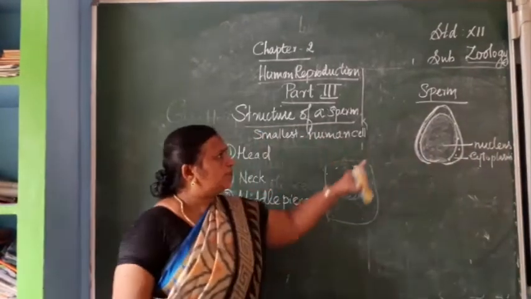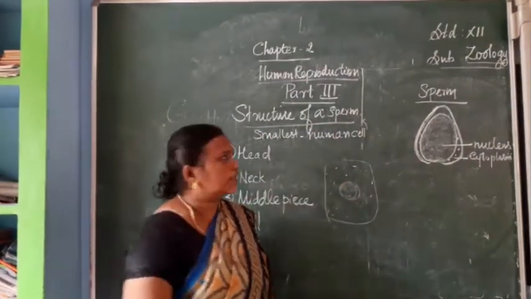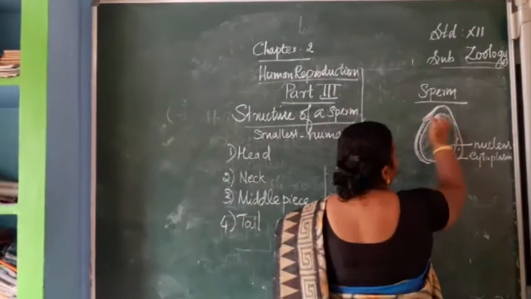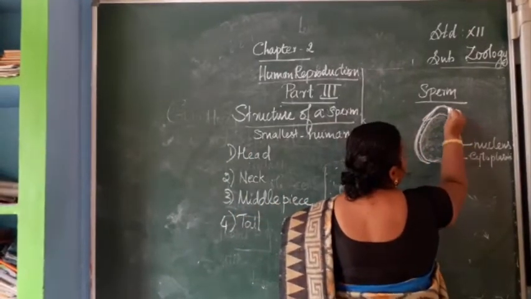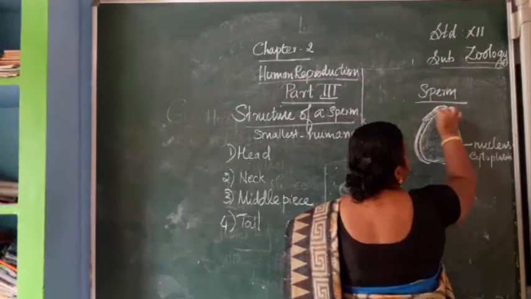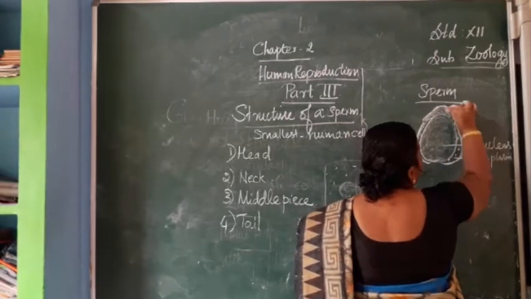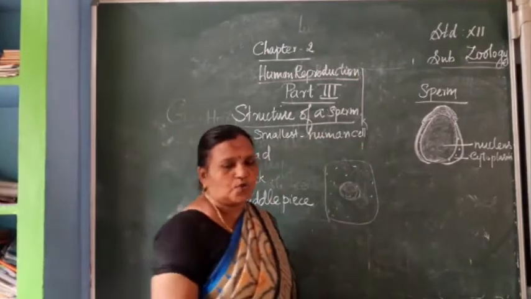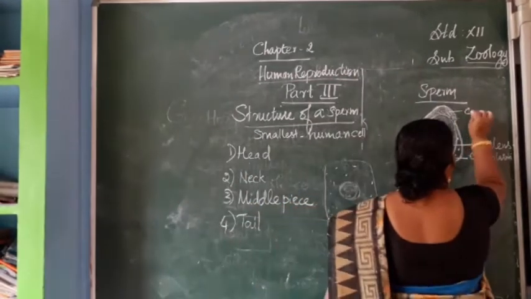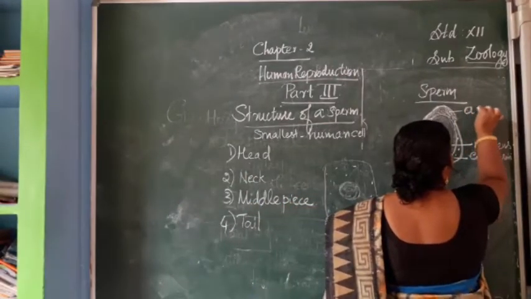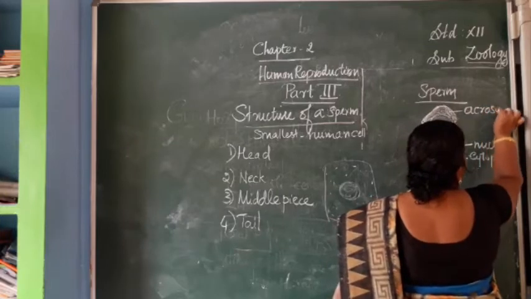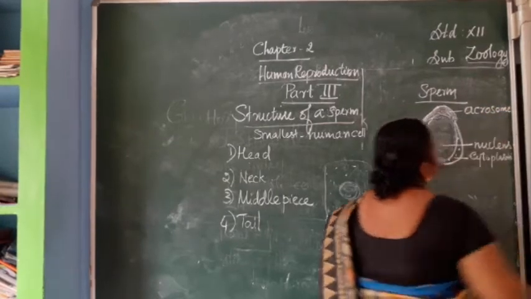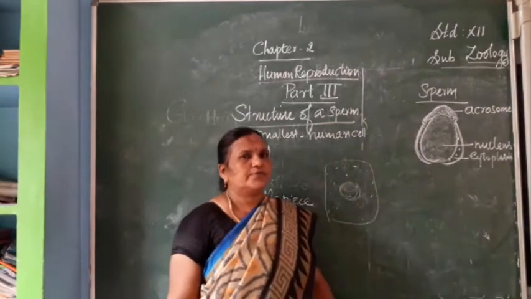And on the tip of the area, we can see a cap-like structure with a thick outer covering. That is called the acrosome. So here the acrosome is present.